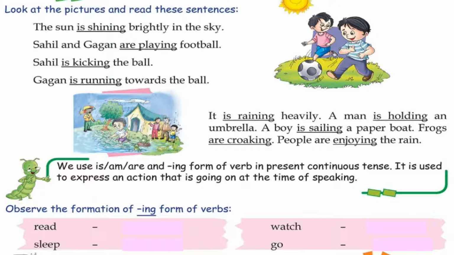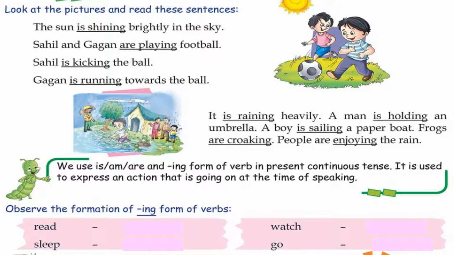Now next, see the next picture. From the picture only you can see that it is raining, a boy is playing in the mud or in the water, a few people are standing there, a person is also standing with an umbrella, a frog is there. So let's read the sentences, what is happening now, and let us learn. It is raining heavily. A man is holding an umbrella. A boy is sailing a paper boat. Frogs are croaking. People are enjoying the rain. So whatever is happening at this moment, we have discussed that only.